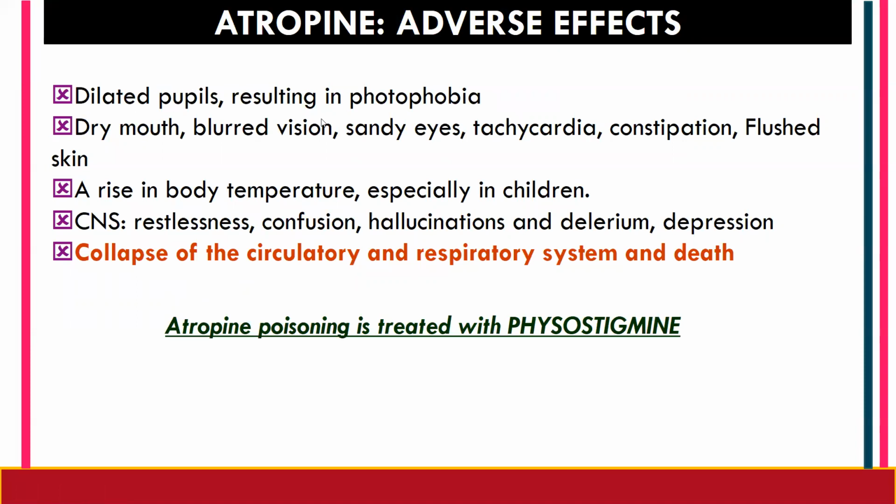Let's see the adverse effects associated with atropine. Dilated pupil, that will result in photophobia, dry mouth, blurred vision, sandy eyes, tachycardia, constipation, flushed skin, a rise in body temperature, especially in children. CNS: it is going to have restlessness, confusion, hallucination, delirium, depression, and collapse of the circulatory and respiratory system, and death. So atropine poisoning is treated with physostigmine.